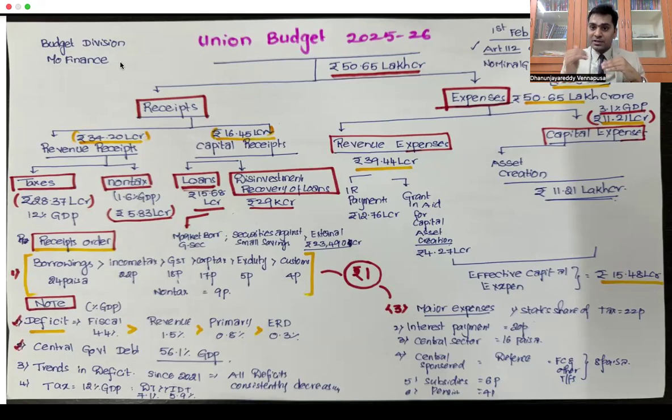If you are preparing for state exams, remember the data. Taxes are 28.37 lakh crores, non-taxes are 5.83 lakh crores. So taxes constitute 12% of GDP. In that, 7% is by direct taxes. Indirect taxes are around 6%. This is what we have to remember.